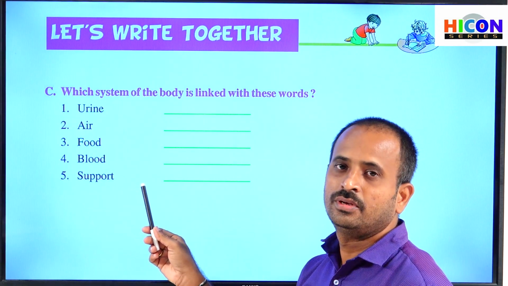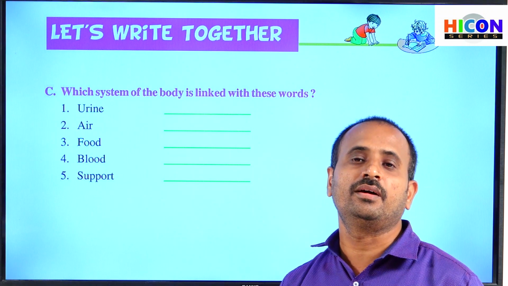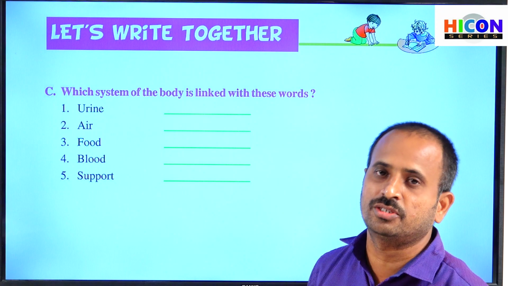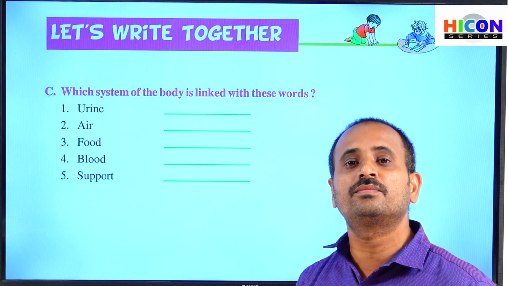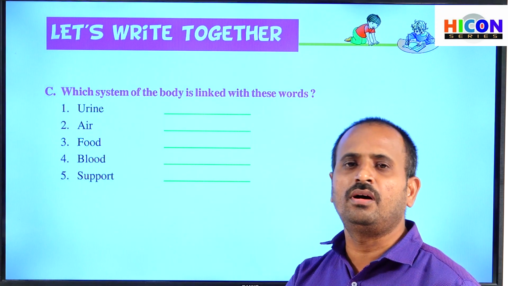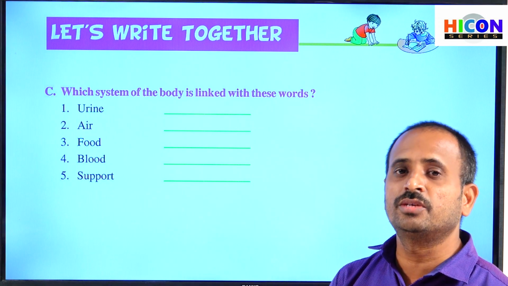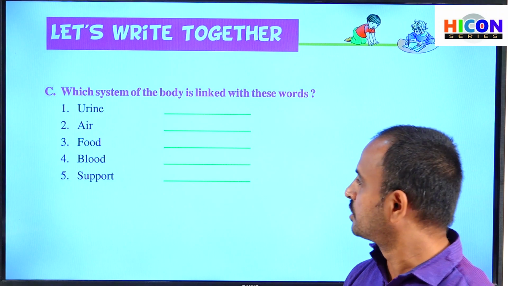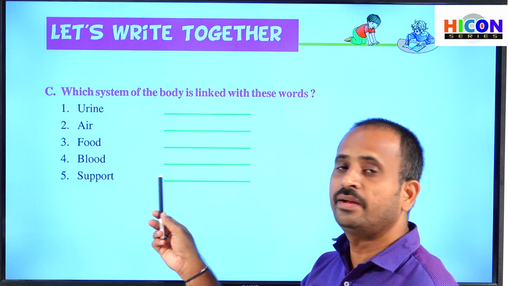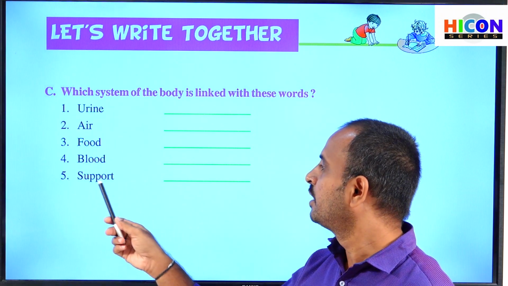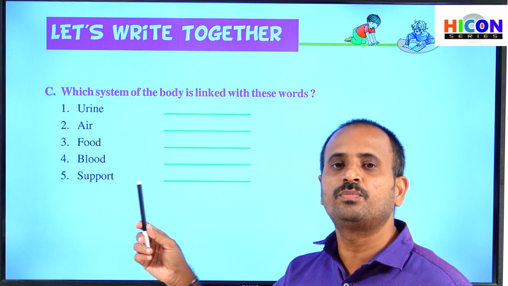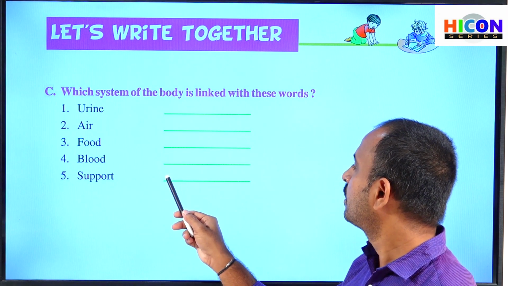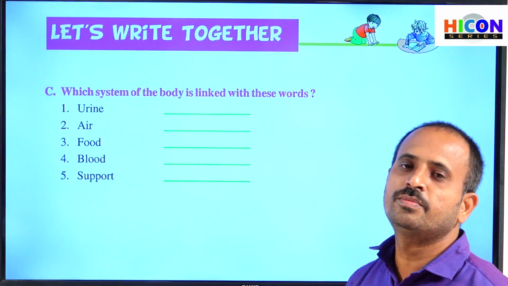Next, support. Which system gives support to our body? Already we have discussed in the questions and answers. Which type of system? The muscular system, skeletal system, nervous system. Among all types of systems, which system gives support to our body? The skeletal system. So this word support is related to the skeletal system, and the skeletal system gives support and shape to our body. So here write the skeletal system in this blank.